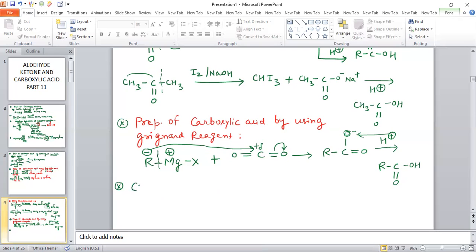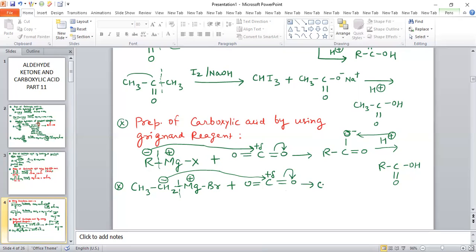Suppose we have CH3CH2MgBr, and I'm taking the reaction of CH3CH2MgBr with carbon dioxide. Now what happens? This carbon-magnesium bond is polar, so there is a positive charge on magnesium and a negative charge on carbon. This carbon-oxygen bond is also polar, so there is a partial positive charge on carbon. This nucleophile will add on this carbon, and at the same time this pi bond will break.